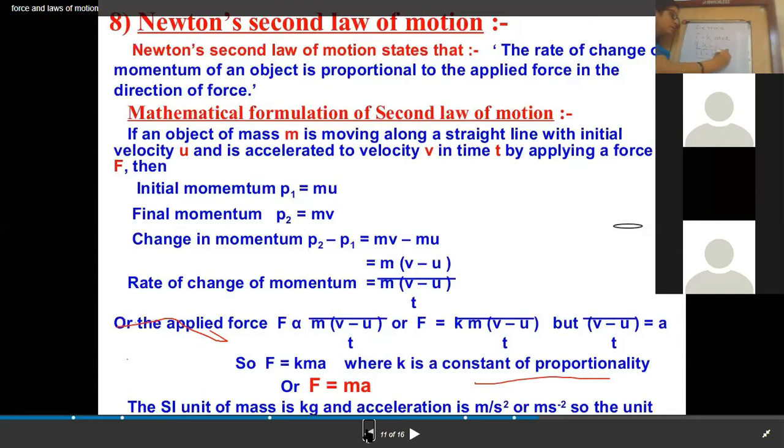So in other words, force is equal to mass into acceleration.